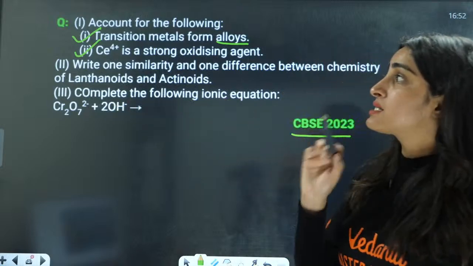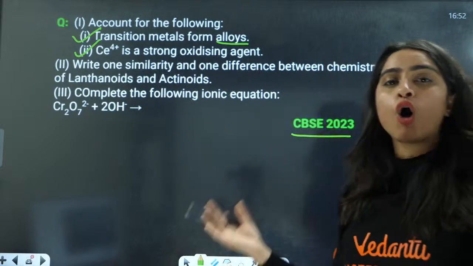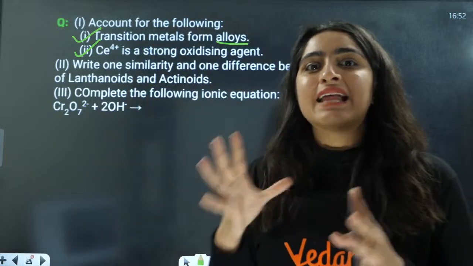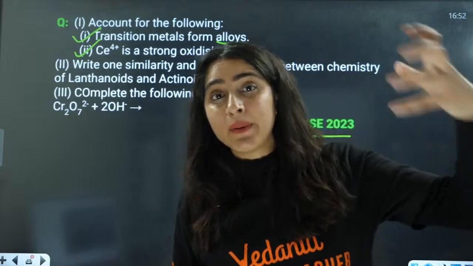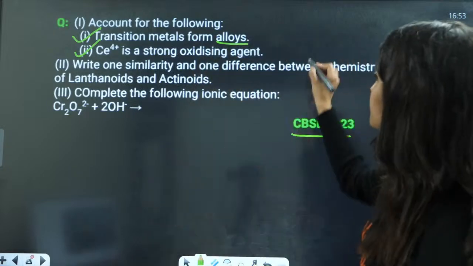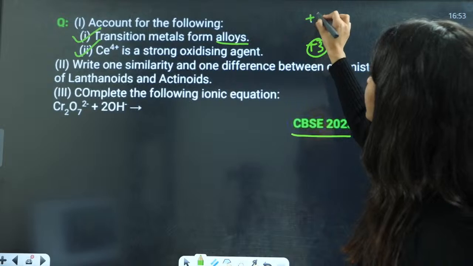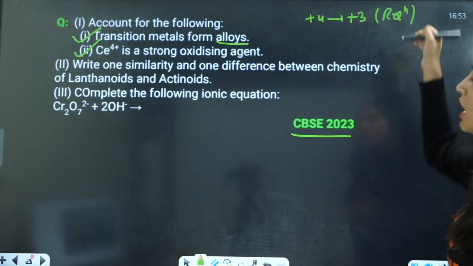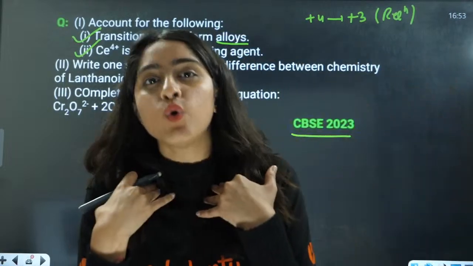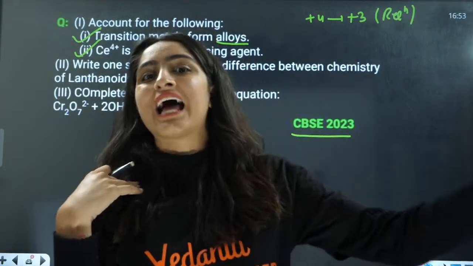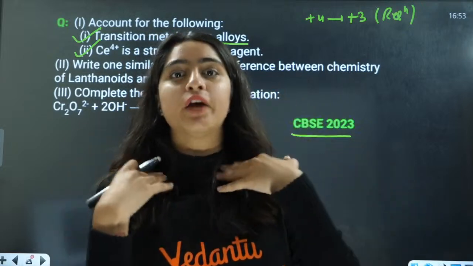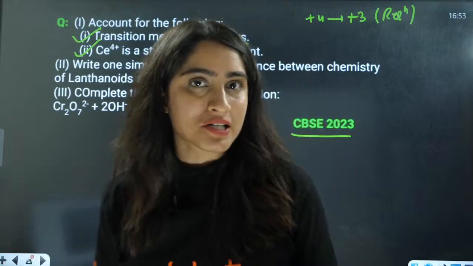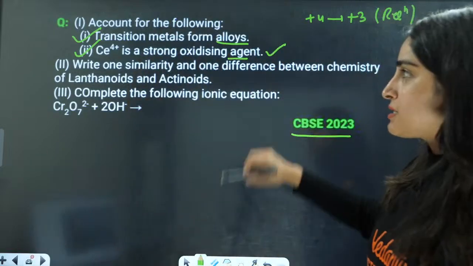Next is why Ce4 positive is a strong oxidizing agent. These lanthanoids are more stable, and the most stable oxidation state is +3. So from +4 it will get converted to +3, that means there will be reduction. If it wants to get reduced, it will be a strong oxidizing agent, because if it is getting reduced, it will oxidize the other thing. That is the answer here.